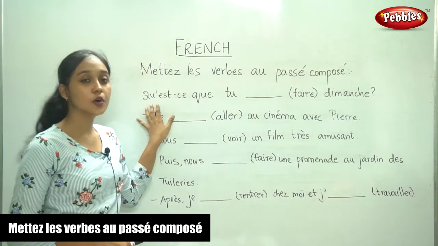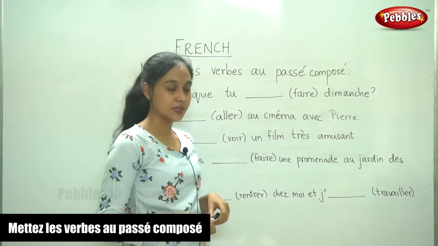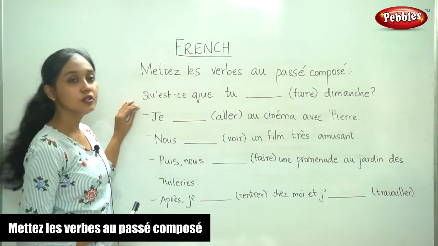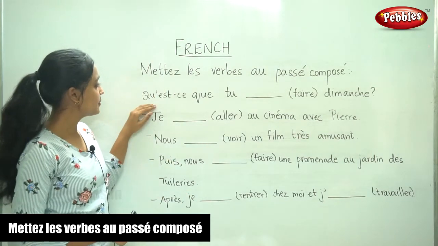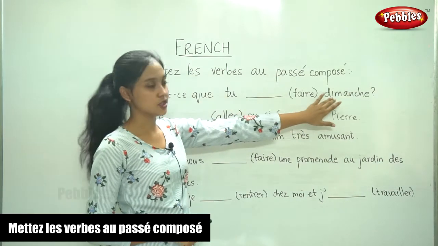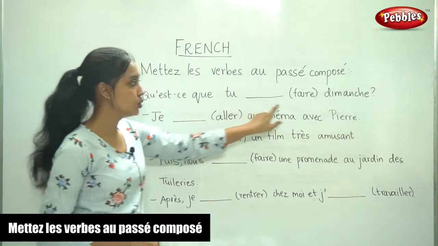So we are going to put the verbs in the brackets in passé composé. So try doing it along with me. So we'll start with the first sentence. Qu'est-ce que tu ___ dimanche? So what is it that you?